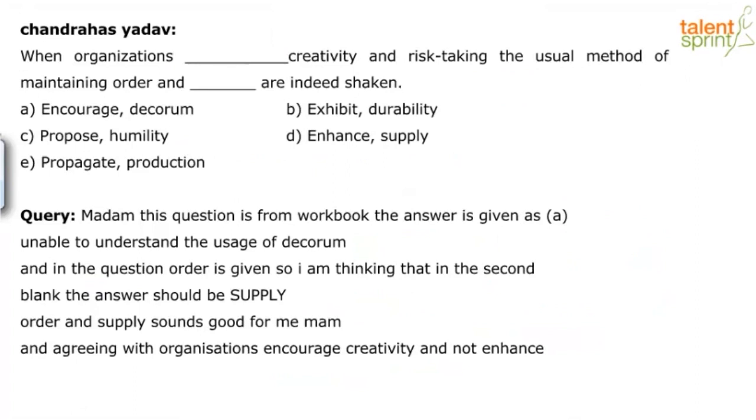And agreeing with organizations encourage creativity and not enhance. Yes, there could be a possibility, Rahul. No doubt, because that's also a good sequence. It has a very logical, coherent structure to it, AFD. Okay, so basically Chandrahas Yadav says, I think it should be D and not A. What do you guys have to say? Any other options for this?